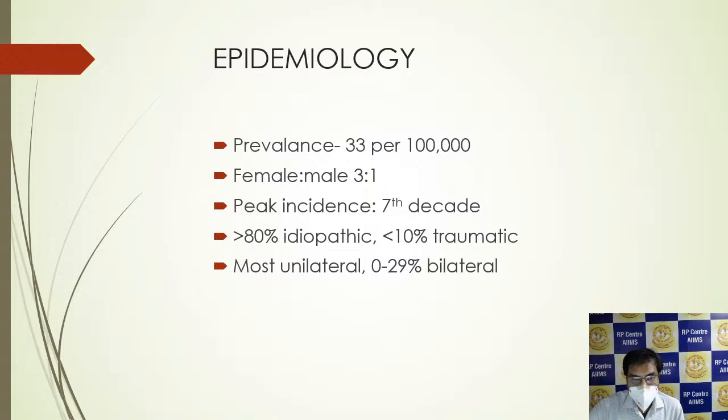Epidemiology. The prevalence of the macular hole was 33 per 1 lakh population. There is female predominance over male, 3:1. The peak incidence is noted in the 7th decade.